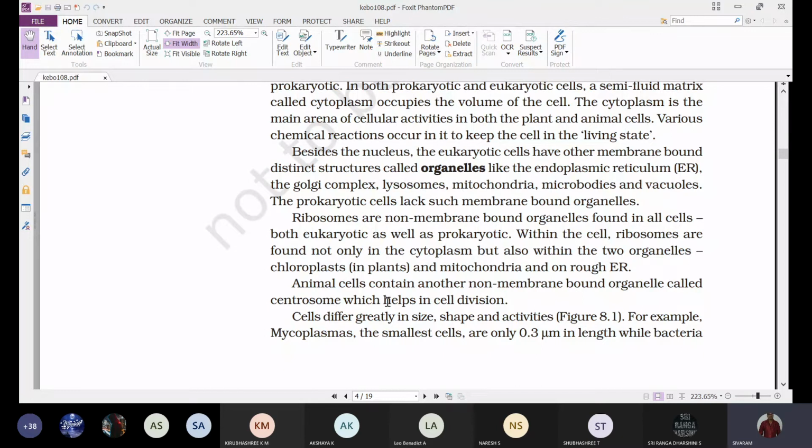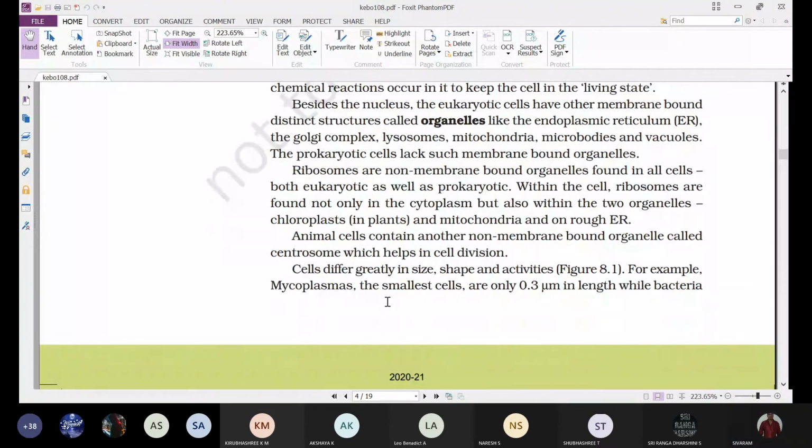Mitochondria are present in both plant and animal cells, but chloroplasts are present only in plant cells. Next, animal cells contain another non-membrane bound organelle called the centrosome, which helps in cell division.